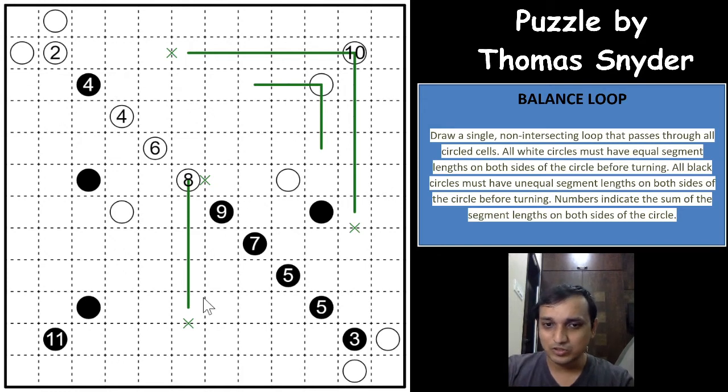And if you see the 9 now, because of the 8 we got something from the 9. 9 should have at least 5 cells on one side, right? It can have more than 5 cells, but at least it should have 5 cells. On both sides of the circle it will have either 1 and 8, 2 and 7, 3 and 6, or 4 and 5. But in all the cases you can see that 5 is the minimum number of cells on one of the sides, right? Which means that if you cannot have 5 here, you can have a maximum of 4 cells here. You can have a maximum of 4 cells here as well, because you will connect to this loop segment. So which means that the 5 will have to go at least down, right?